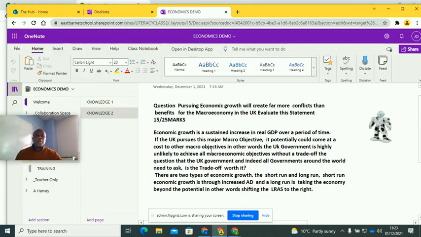If the UK pursues this major macro objective, it potentially could come at a cost to other macro objectives. In other words, the UK government is highly unlikely to achieve all macroeconomic objectives without a trade-off. See, I've shown the examiner that I understand. I'm paying attention to the question, conflicts. I'm showing the examiner that I understand what conflicts are. Okay, so those are the key things you need to pick out in an exam.